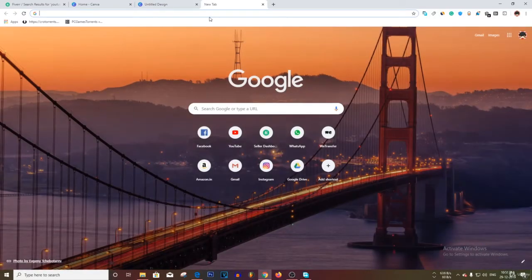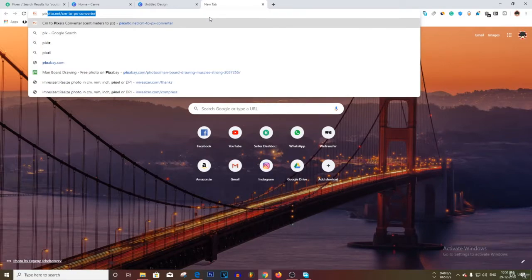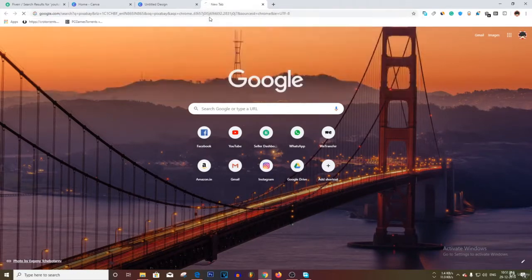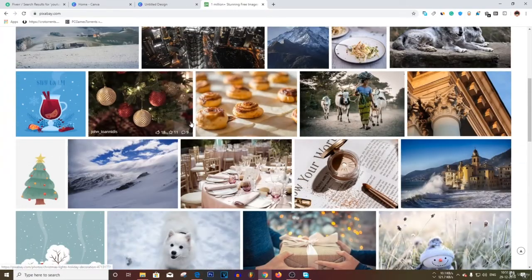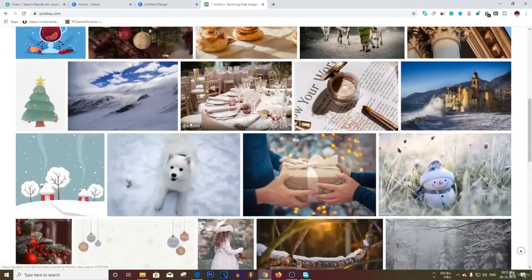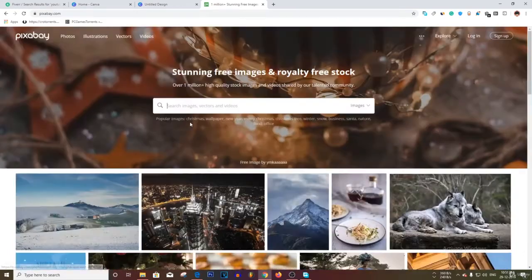The other website that I'll be using is pixabay.com. Pixabay is a great website to get images. You can use free images. All these images are copyright free, so you can use them and get any image from this Pixabay website. I use this all the time, and you can even use normal Google images.